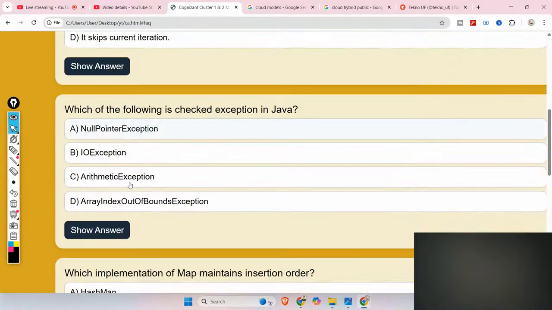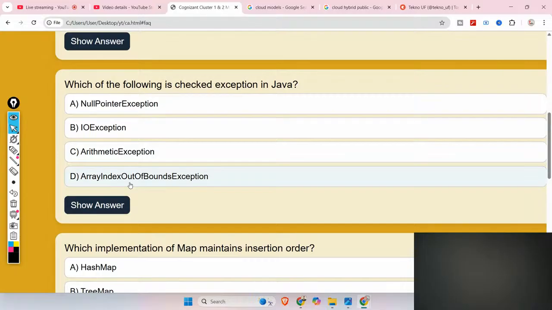So the next question is this: which of the following is checked exceptions in Java? Among these: null pointer exceptions, IO exceptions, arithmetic exceptions, and array index out of bound exceptions. So at first, you have to know the types of exceptions available in Java. There are two types of exceptions, that is checked exceptions and unchecked exceptions.